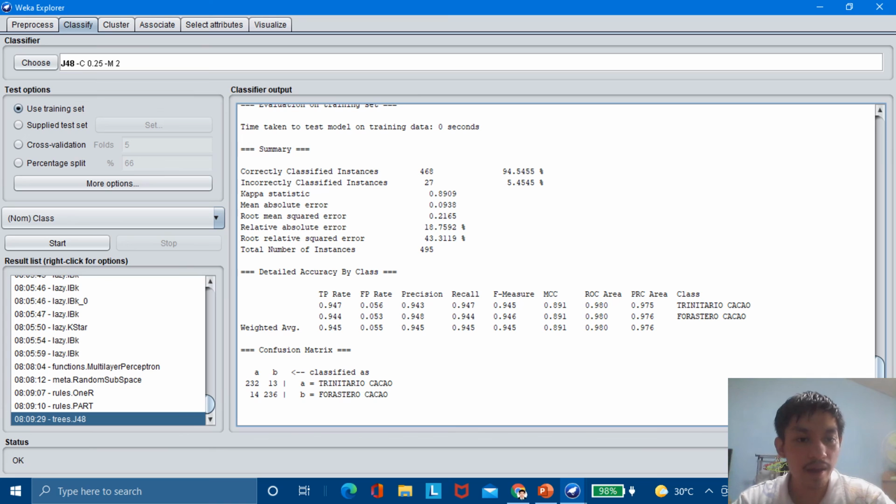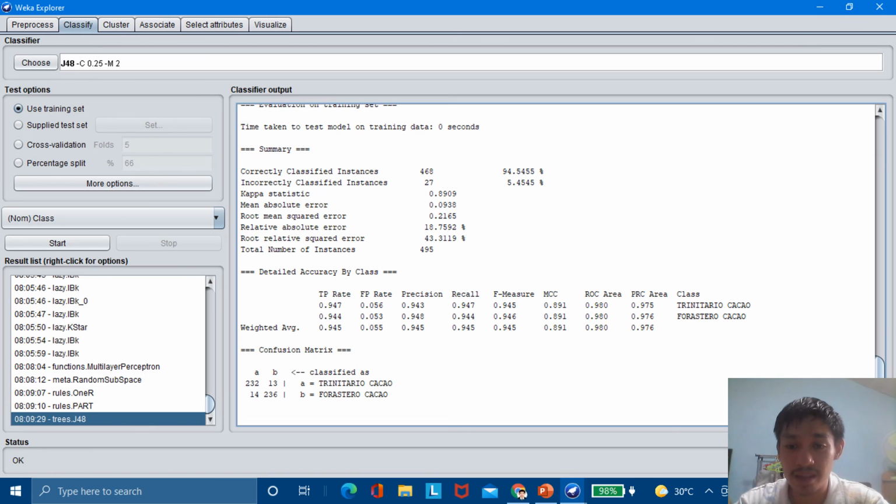Trees folder, and the name of the classifier is J48. The correctly classified instances for the classifier J48 is 468 samples at 94.5455%, and the incorrectly classified instances is 27 at 5.4545%. So this is, as far as we have reached, the one next to the multi-layer perception of 98%.